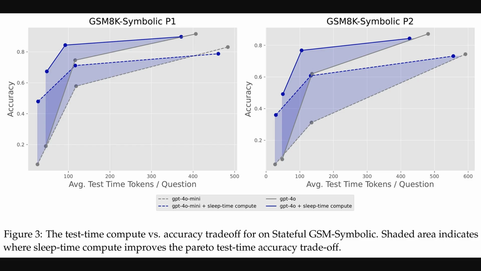That shaded blue area basically shows the win. You get better accuracy for the same test time compute, or you need less compute to hit the same accuracy level. This holds true for both model sizes shown here.